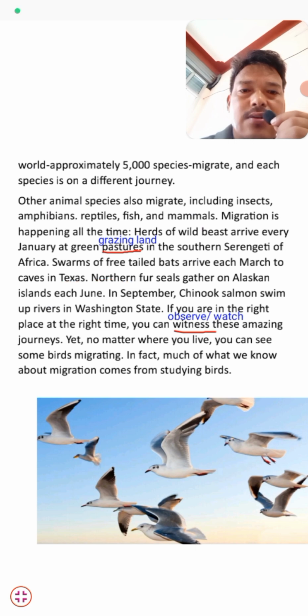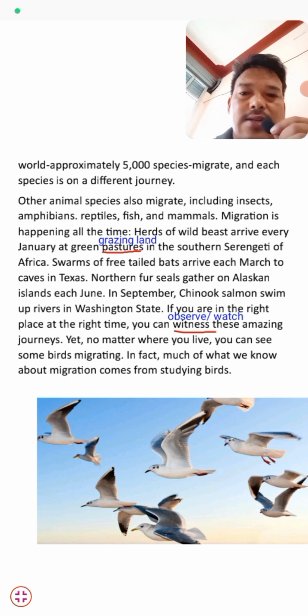Northern fur seals gather on Alaska's islands each June, so they also migrate each year. In September, Chinook salmon swim up rivers in Washington State.